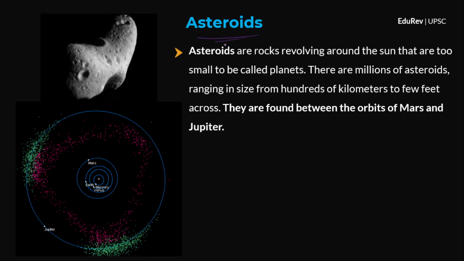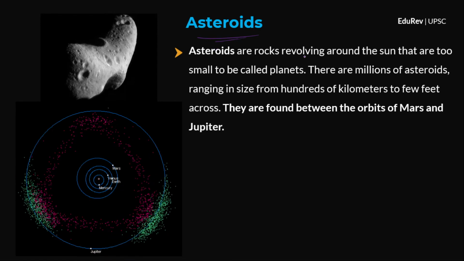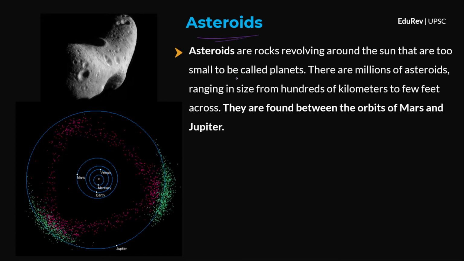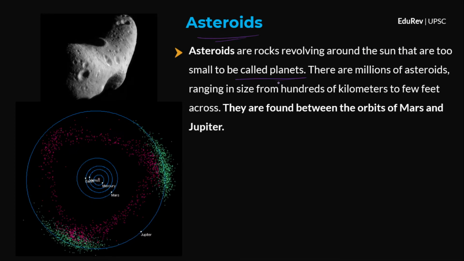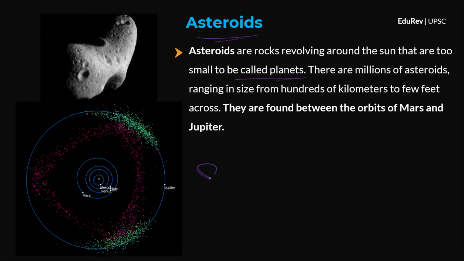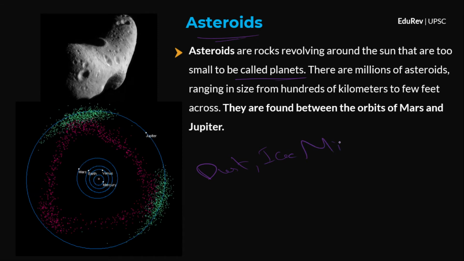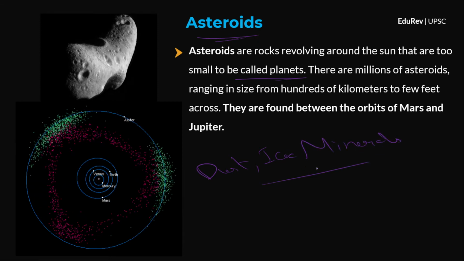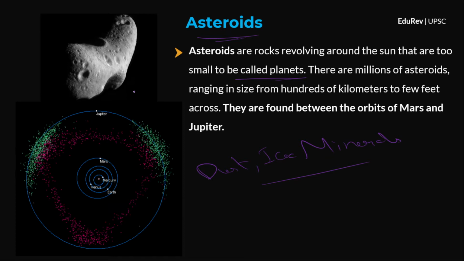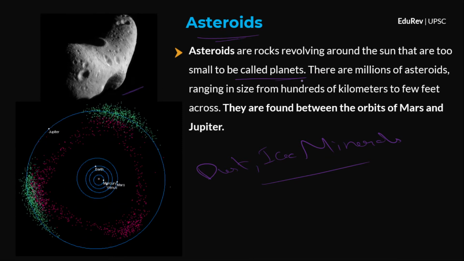Now, let us discuss what are asteroids. Asteroids are rocks revolving around the sun that are too small to be called planets. So asteroids are nothing but simply space rocks. They are made up of dust, ice, and various minerals. Now, these are simply space rocks, and these are too small to be called planets or even dwarf planets.